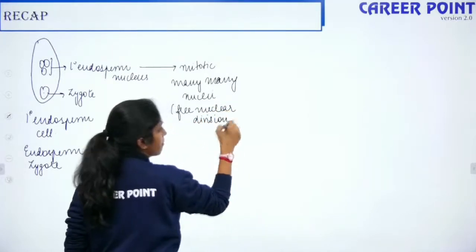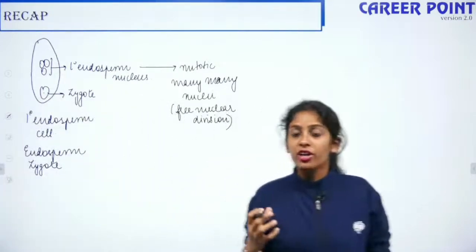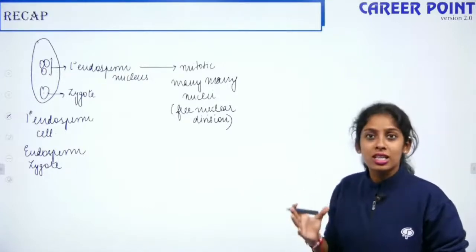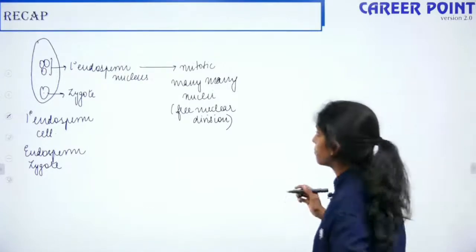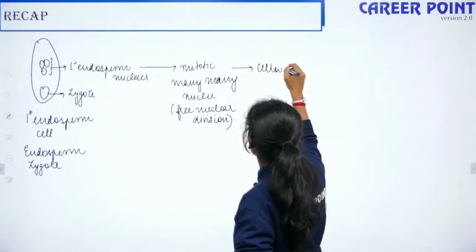One example that we spoke of is that your tender coconut water is the free nuclear endosperm and the white kernel is the cellular endosperm. Later it forms the cell wall.